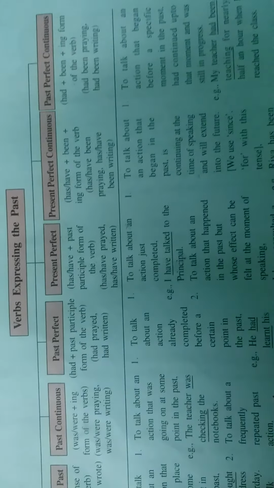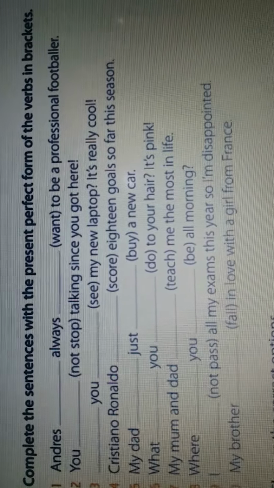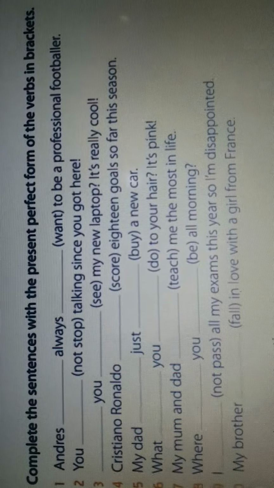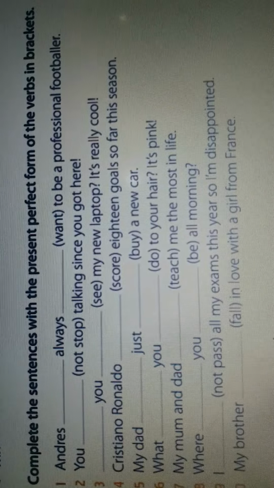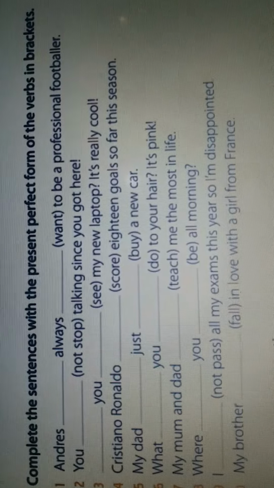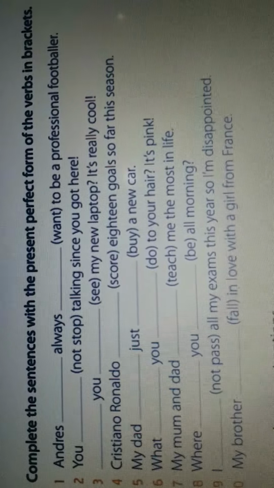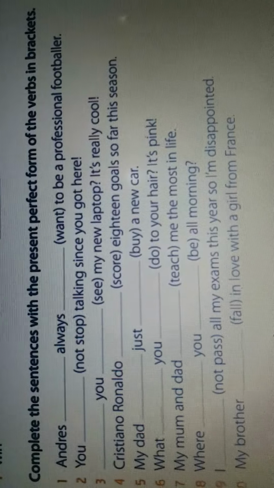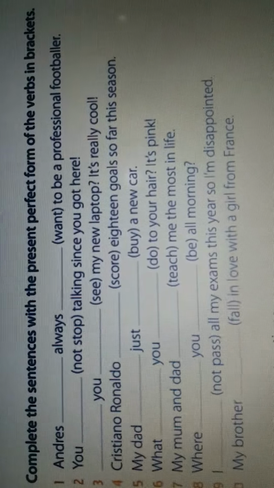The first sentence says, Andres dash always want to be a professional footballer. As we know, in present perfect tense we use has and have with the third form of the verb. Andres is our subject, a singular subject, and with a singular subject we use has. Andres has always wanted to be a professional footballer. Want is the first form of the verb, and since we use the third form in present perfect, it is wanted. Past and third both are wanted.